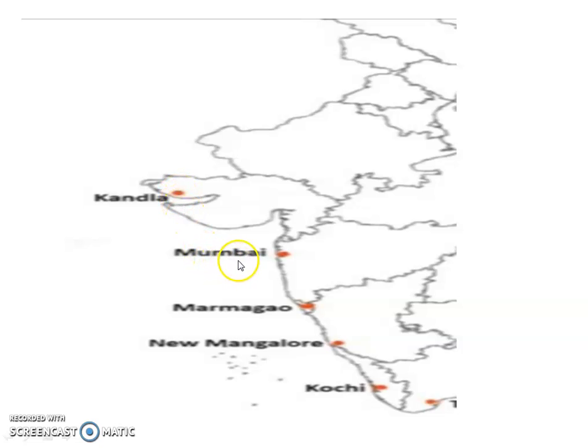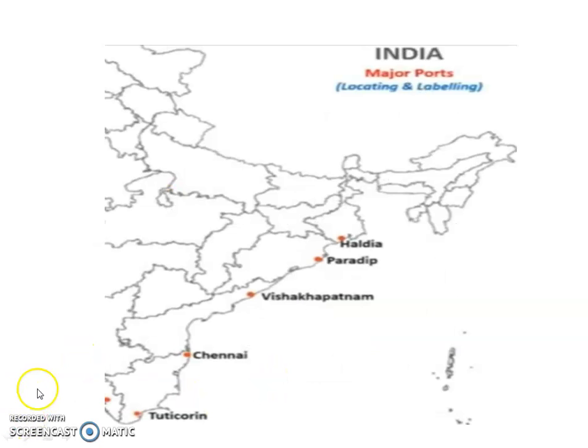Then Mumbai in Maharashtra. Then Mormugao in Goa. Then New Mangalore in Karnataka and Kochi in Kerala. So these are the 6 major ports on the western coastal side of India. Then on the eastern coast we have Tuticorin, that is in Tamil Nadu. Then Chennai, also in Tamil Nadu. Then Visakhapatnam port, that is in Andhra Pradesh. Then Paradeep in Odisha. Then Haldia in West Bengal. So these are the ports in India.